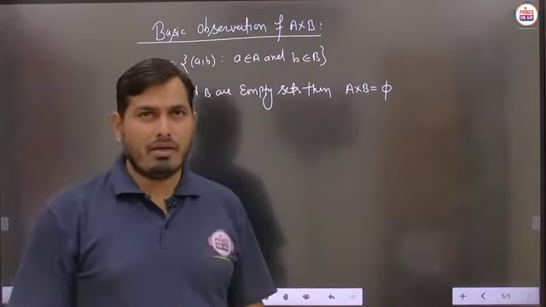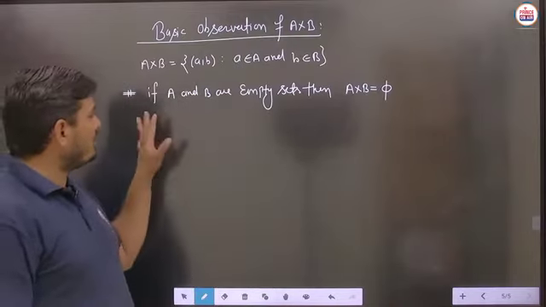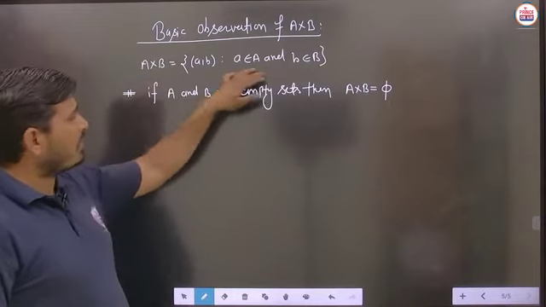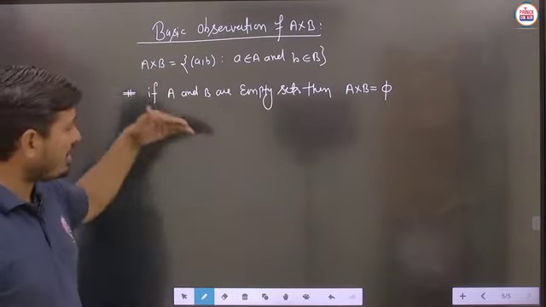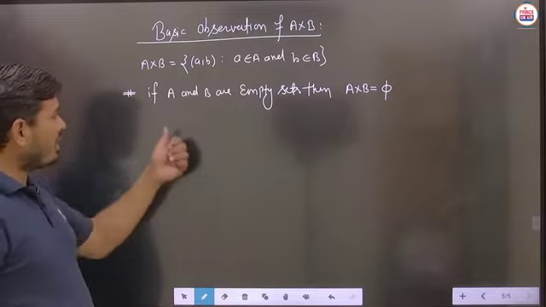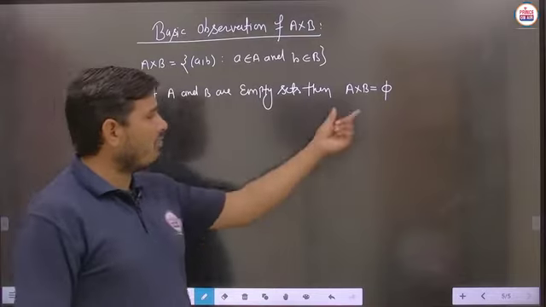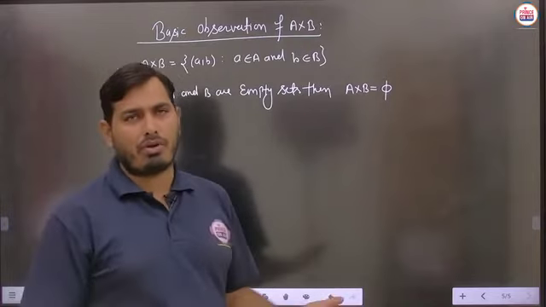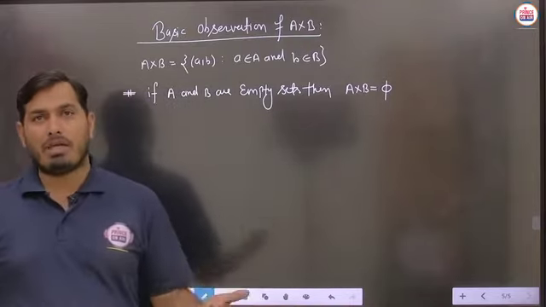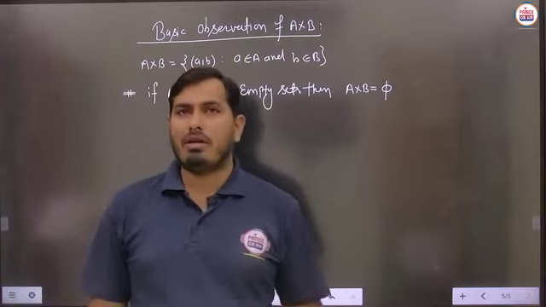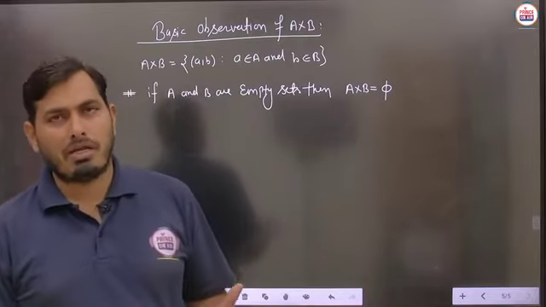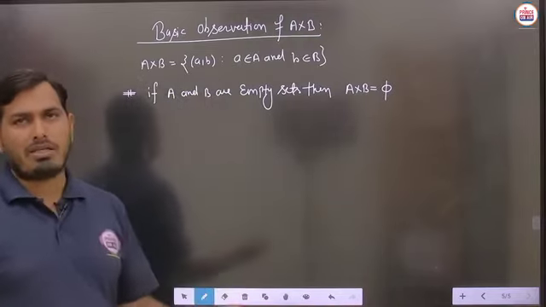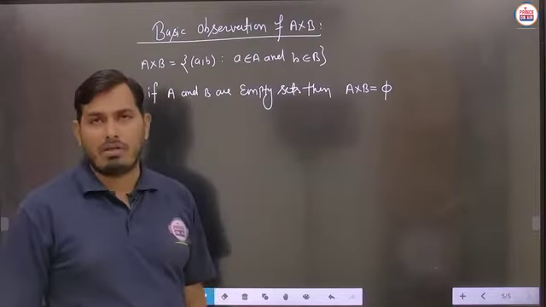Is it clear? So in this definition, we are saying that the Cartesian product should be defined in this way, but we are taking some basic cases where suppose A and B are the empty set, then what should be the answer of A cross B? So definitely, if you take either set, suppose sometimes A is empty and B is non-empty, then again you can say that this A cross B is obtained as the empty set, and suppose both are empty, then definitely A cross B is found as the empty set.